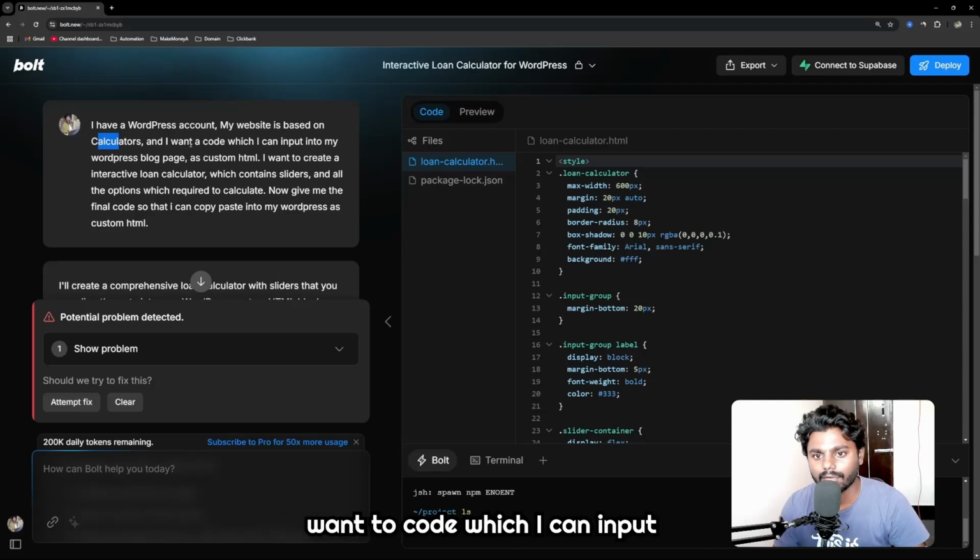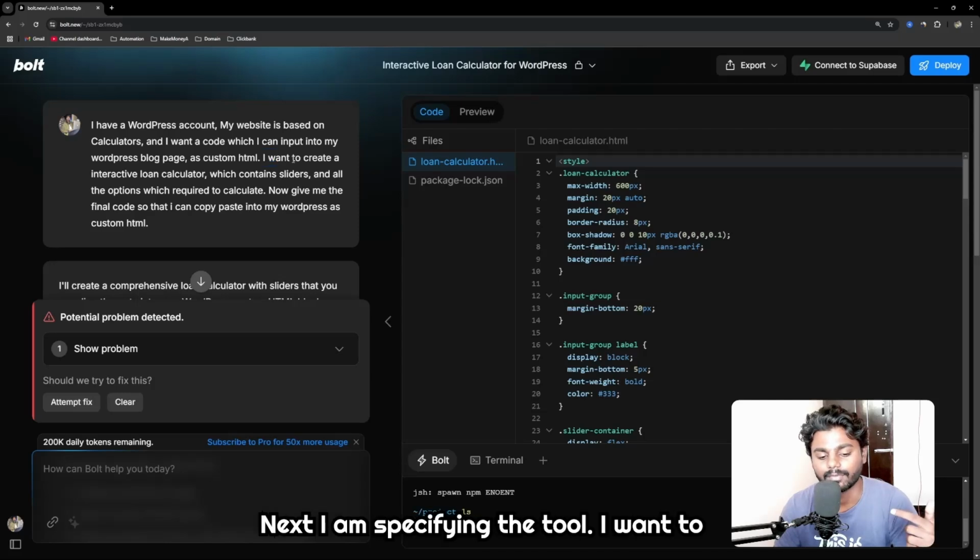Okay, now I want code which I can input into my WordPress blog page. So I just said as a custom HTML. Hey, I have a WordPress account, and I can input whatever code as a custom HTML. So I'm specifically telling it to write in HTML, which contains sliders, and next I'm specifying the tool.